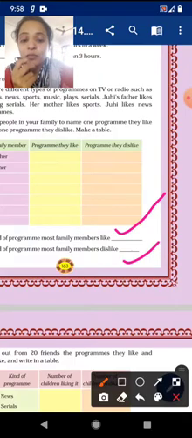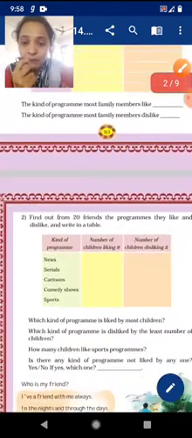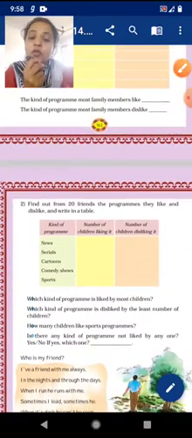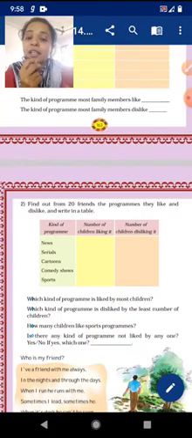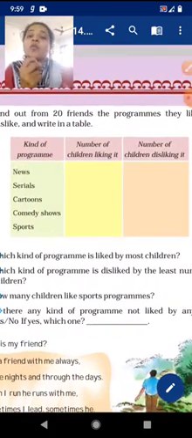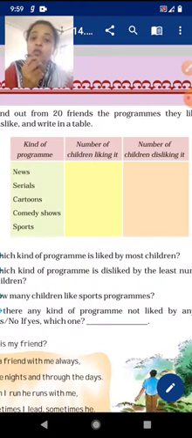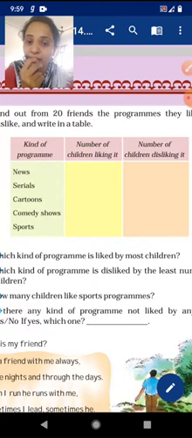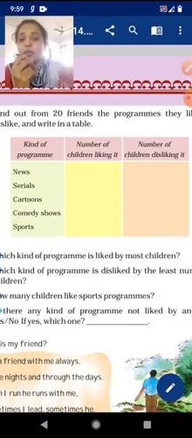Now let's move to the next chart. Find out from 20 friends the programs they like and dislike and write in a table. First you have to ask your friends which program they like and which program they dislike.